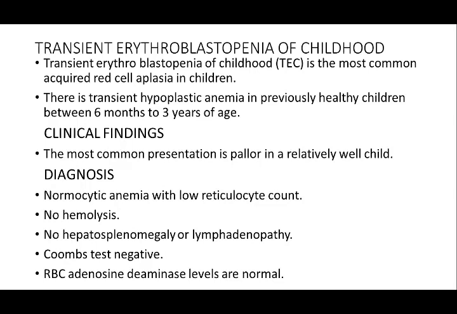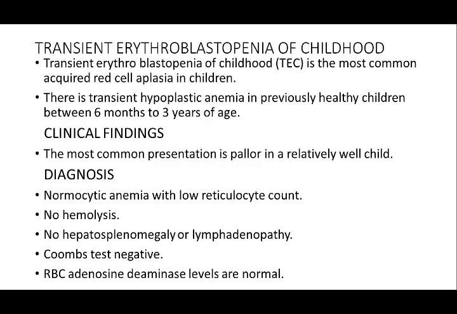Then there is transient erythroblastopenia of childhood, and this is the most common acquired red cell aplasia in children. And there is transient hypoplastic anemia in previously healthy children in the ages of 6 months to 3 years. And the most common presentation is pallor in a relatively well child.